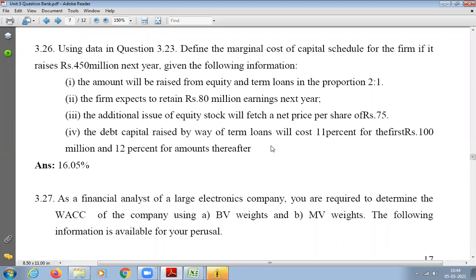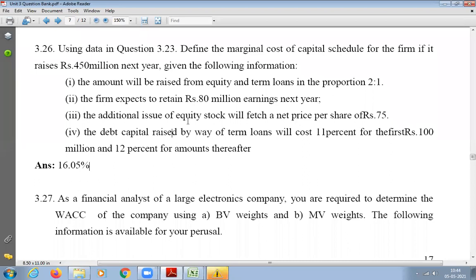Your answer should be 16.05. I have tried it and the answer is correct. So please check this answer. Can you try question 3.26 as homework?